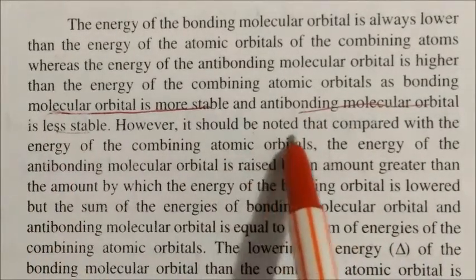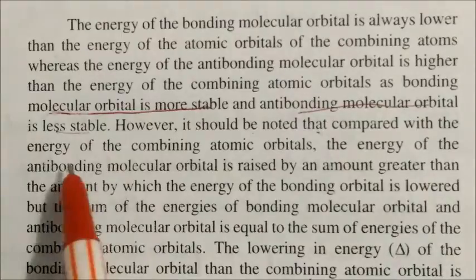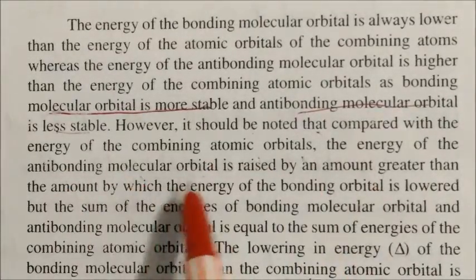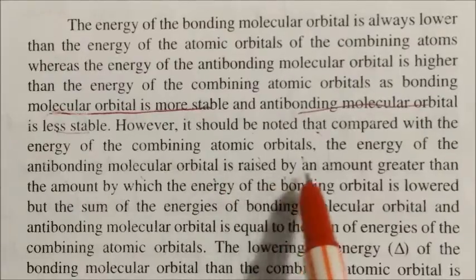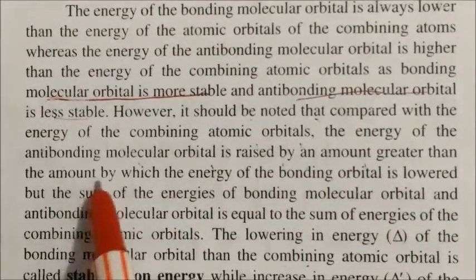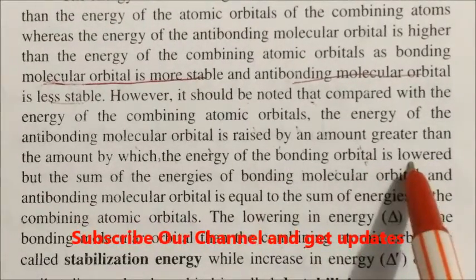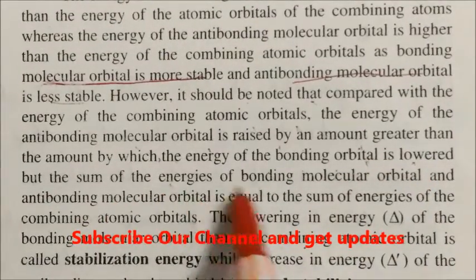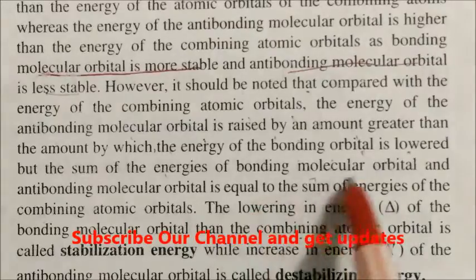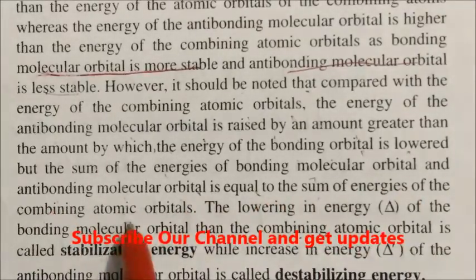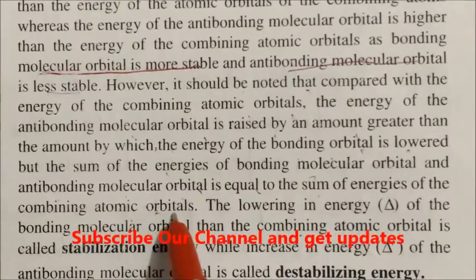However, compared with the energy of the combining atomic orbitals, the energy of the antibonding molecular orbital will be raised by an amount greater than the amount by which the energy of the bonding orbital is lowered. But the sum of the energy of the bonding and anti-bonding molecular orbitals will be equal to the sum of the energy of the combining atomic orbitals.